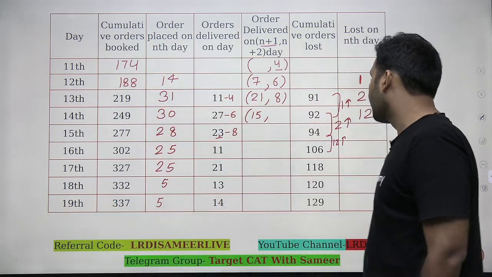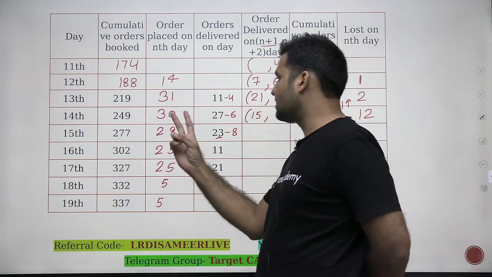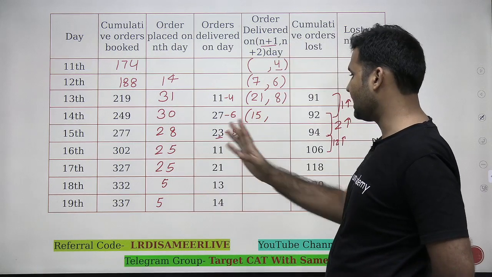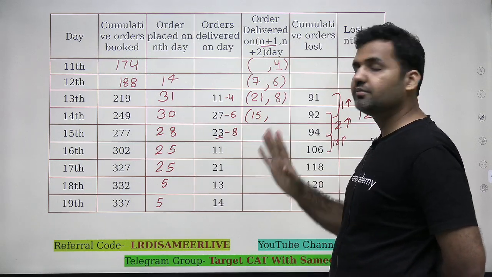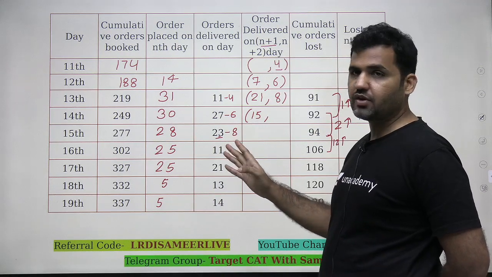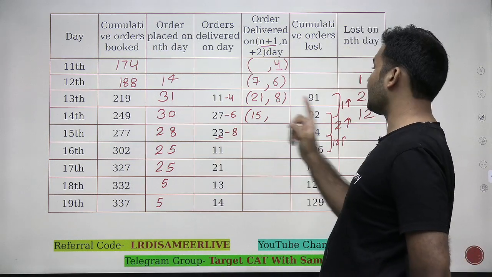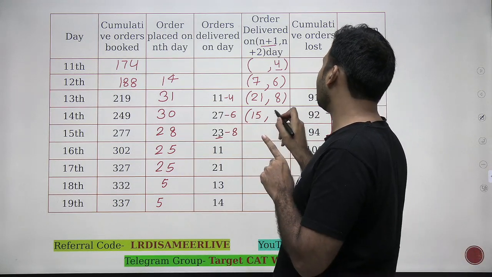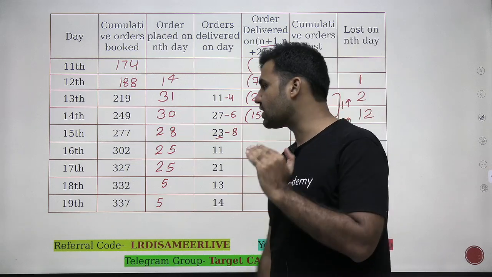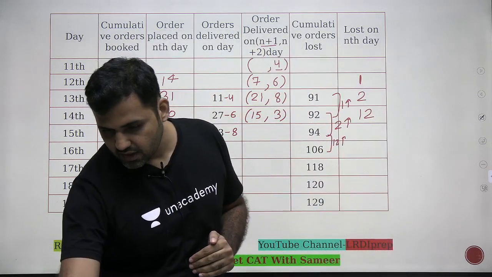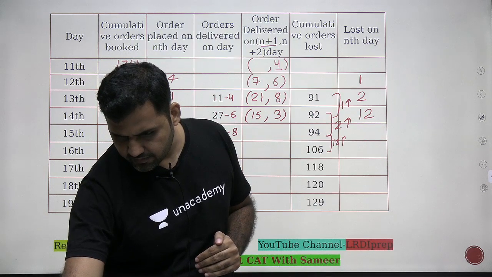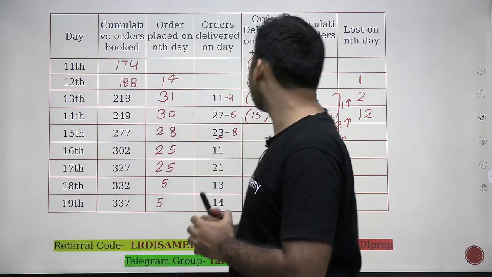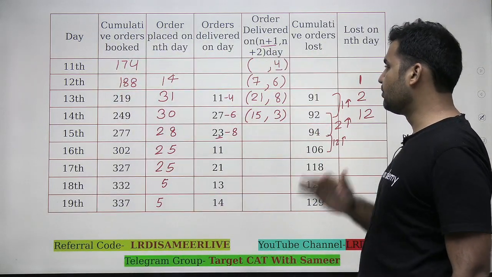because these 12 orders which are placed on 14th, not delivered till 16th, will be counted as lost. Now, look at these 30 orders. Out of these 30 orders, 15 have been delivered on the next day. We have already seen it. Some will be delivered on 16, but we don't know that value. Out of 30, 15 are delivered, 12 are lost. We are left with 3 more orders. So can I say that 3 such orders of 14th which are delivered on 16, that means they are taking 2 days delivery time, right? Correct. Now let's move further.